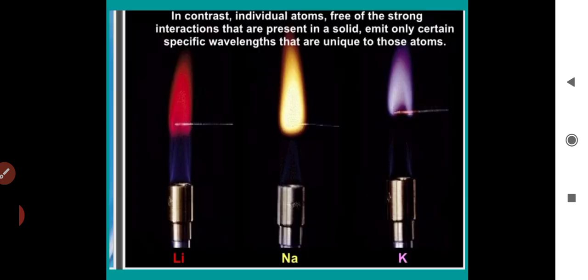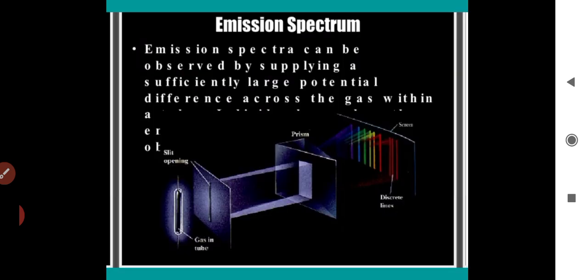Here we have different elements, and they will emit these continuous spectra. You can observe the different colors, which lead to different specific wavelengths that are unique to those atoms. Now let us study the meaning of line emission spectrum.